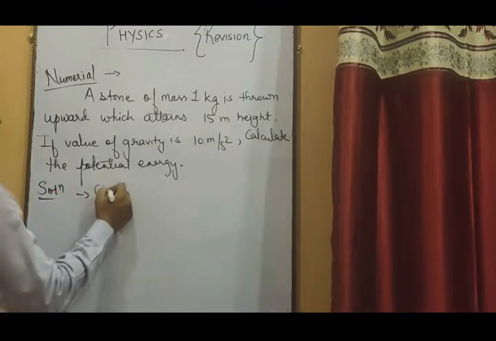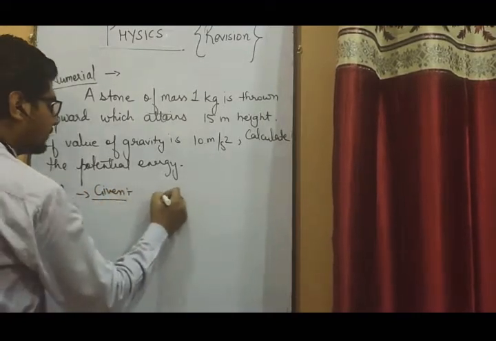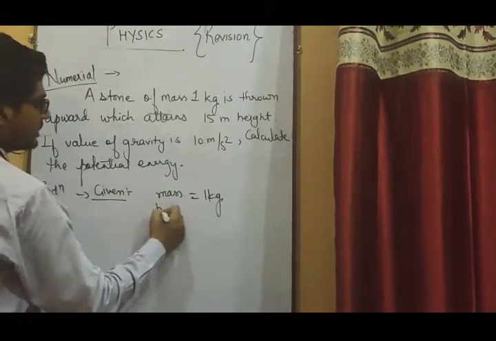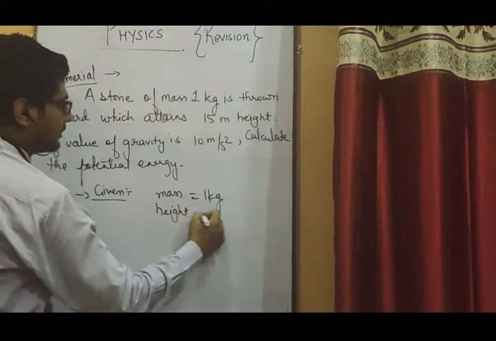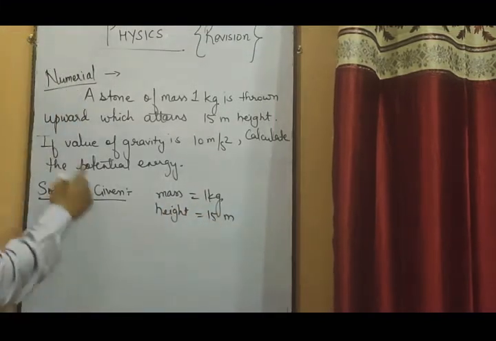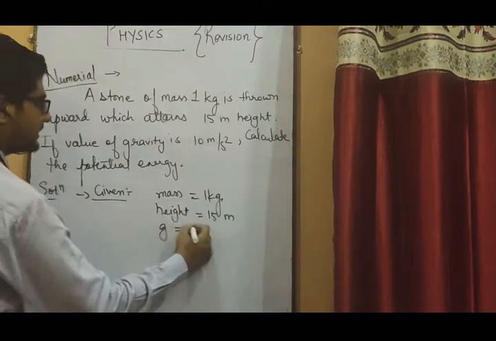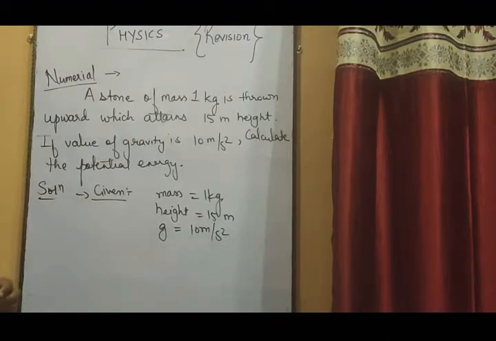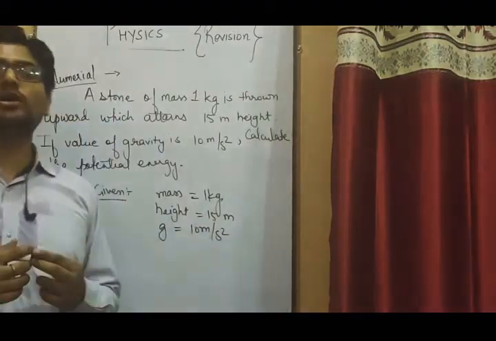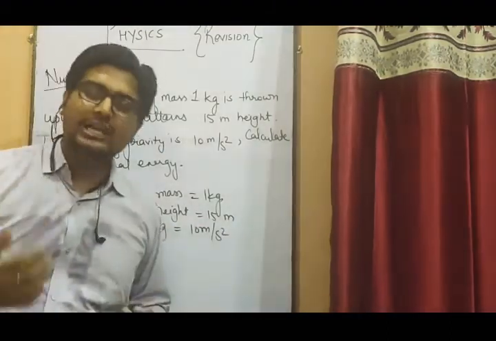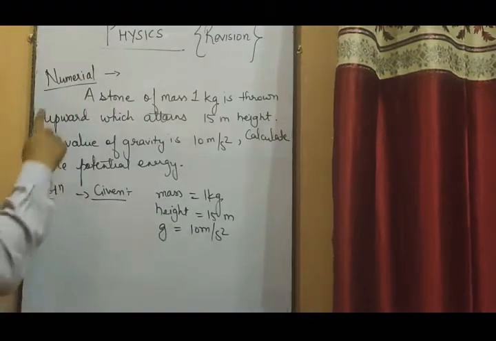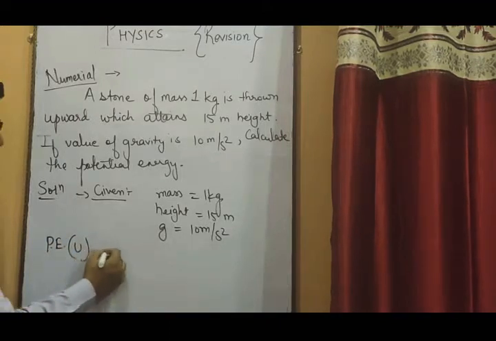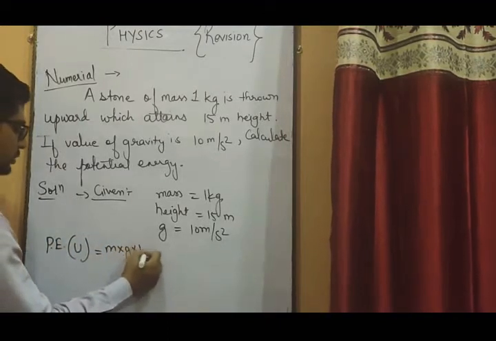What is given in the question? First thing is mass. How much is the mass? 1 kg, and it reaches a height of 15 meter. The value of gravity, that is g, is 10 meter per second square. Calculate the potential energy. Since that stone is going to reach a height, obviously it is going to store a form of energy, that is potential energy. So the formula for calculating the potential energy is m into g into h.